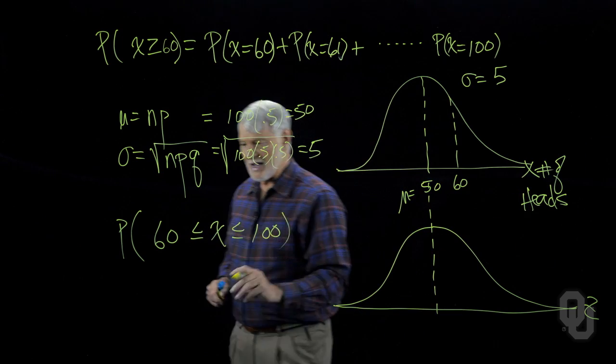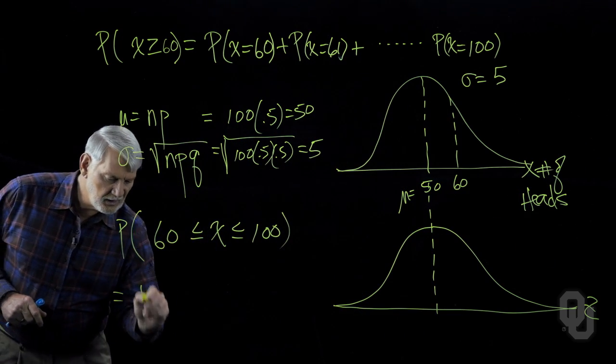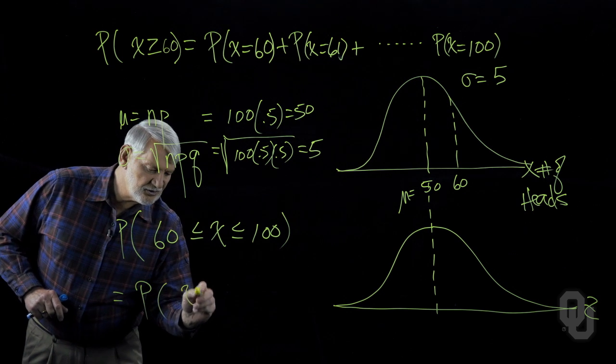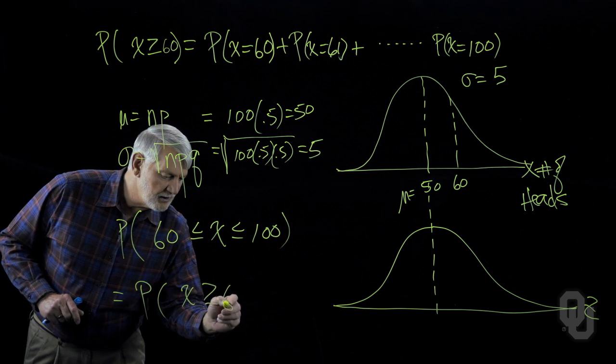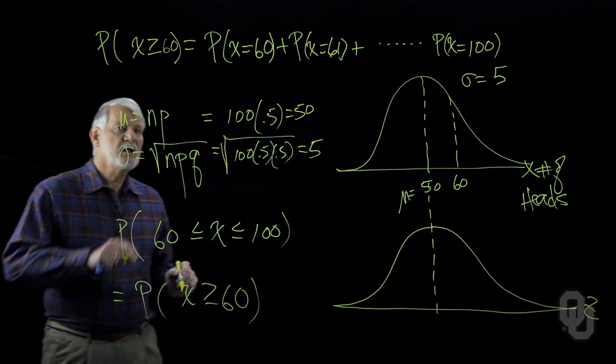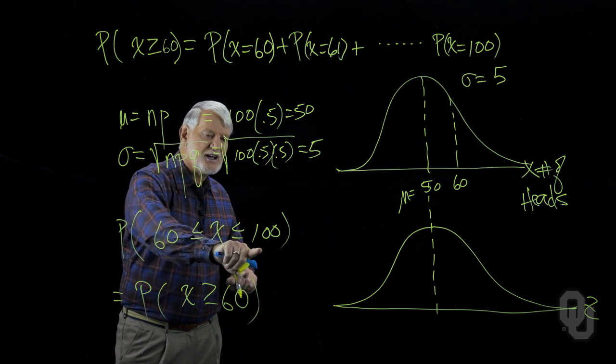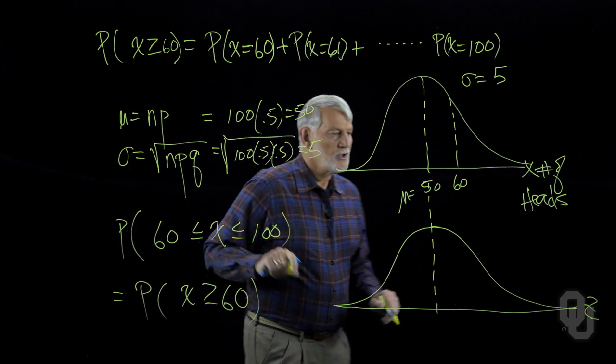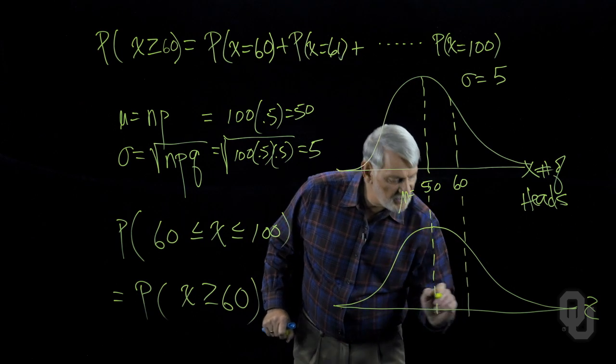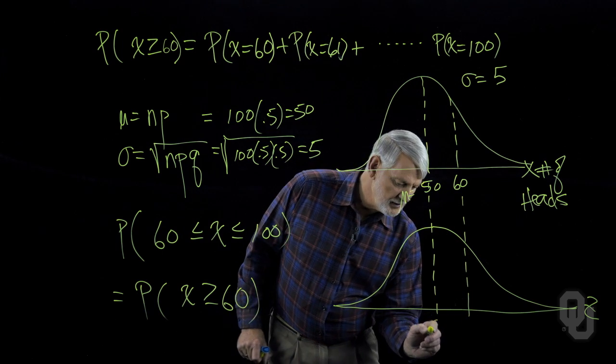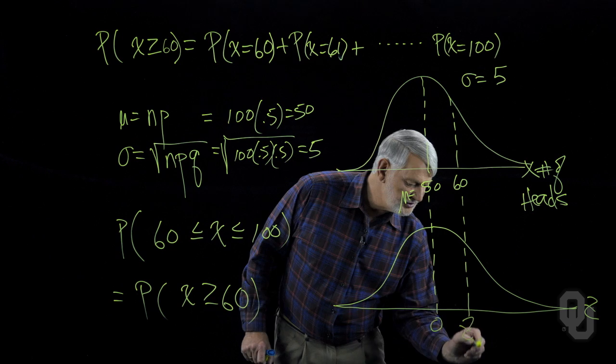Another way I could write this would be the probability that x is equal to or greater than 60. After all, if I'm only flipping it 100 times, I don't really need to note that. So what I have down here is this question. This is 0, and this is z1.